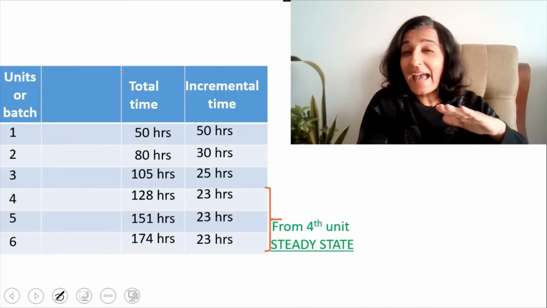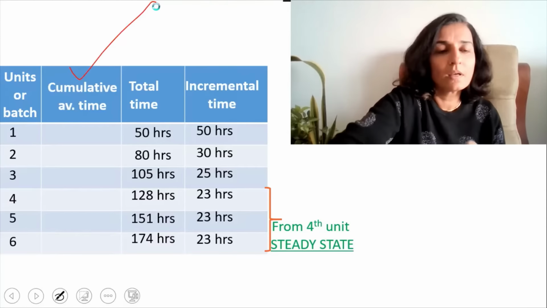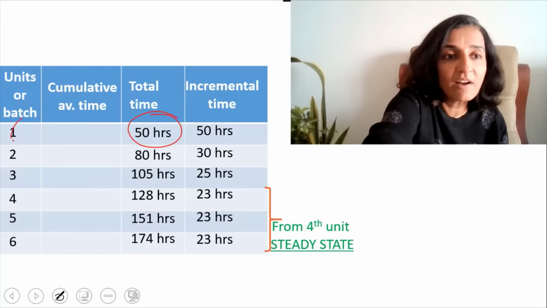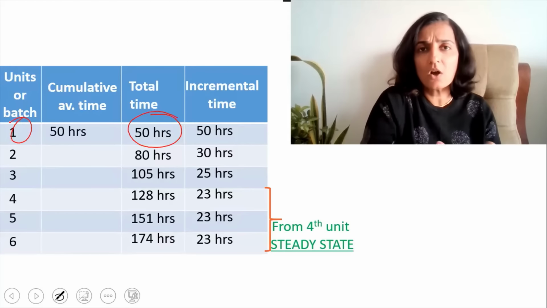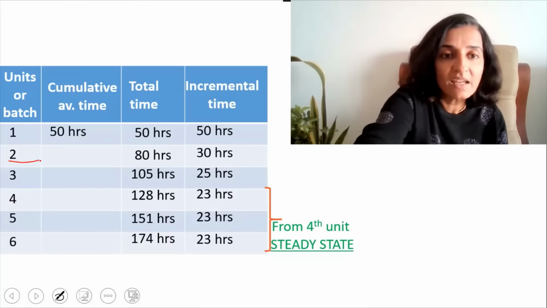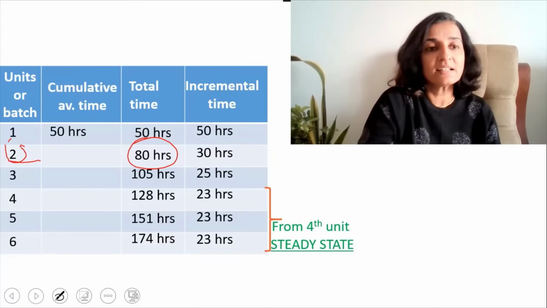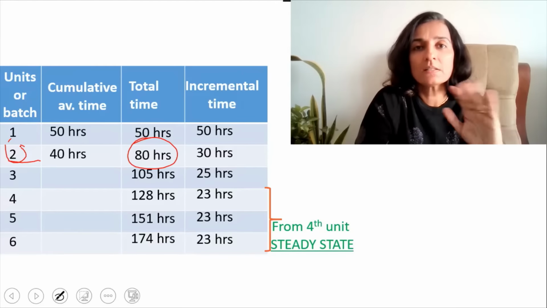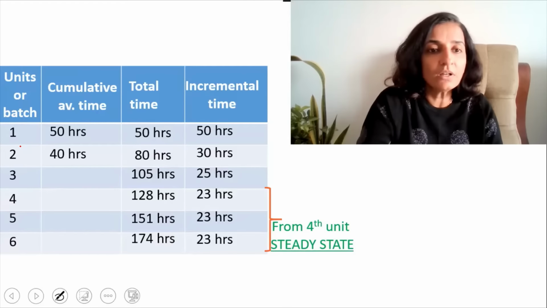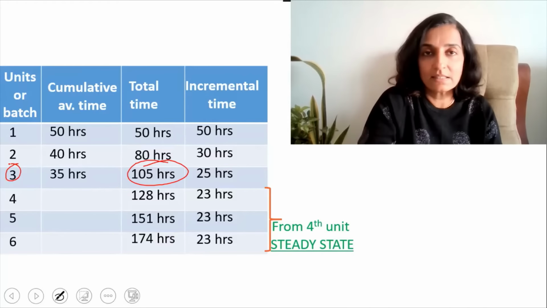Next, we will calculate the average time, more specifically, the cumulative average time. So what is the average time that you took for making 1 unit? It is 50 divided by 1 or 50 hours on an average, because as such, we have made only 1 unit. Now for 2 units, what is the average time? It is 80 hours, that's the total time, divided by 2 units, that is 80 divided by 2 or 40 hours. So on an average, you took 40 hours per unit. And coming to the third unit, the average time is 105 divided by 3 units, that is 35 hours.